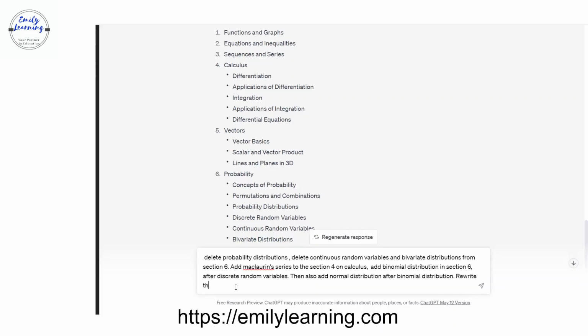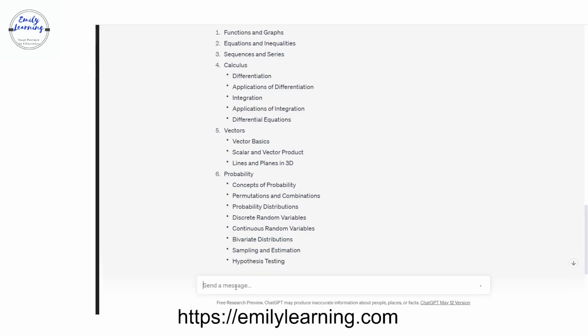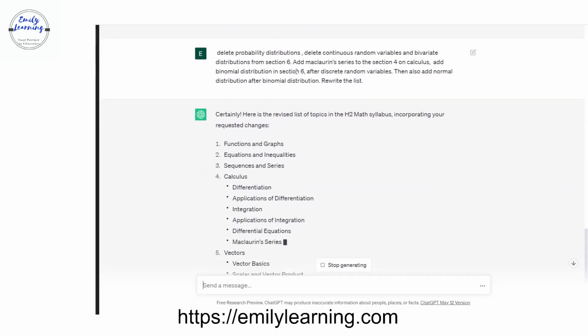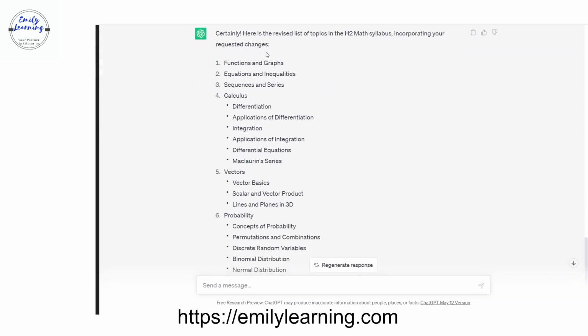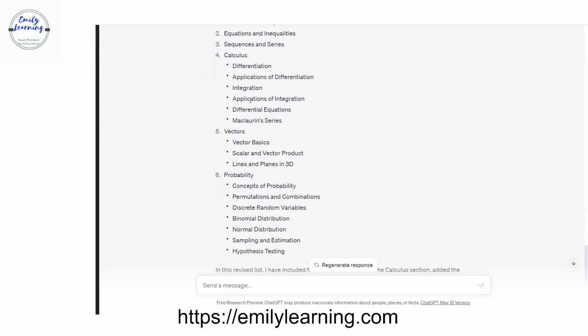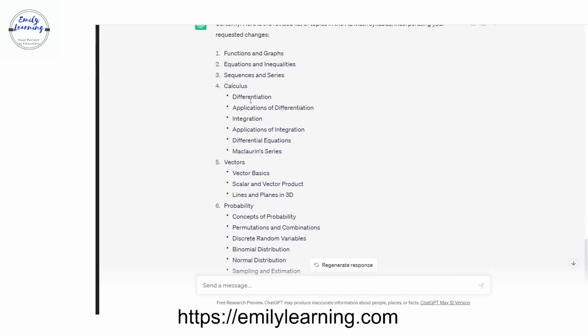Rewrite the list. Okay, so here you have. It takes time for it to rewrite. And there's a reason why I want this to be done this way.